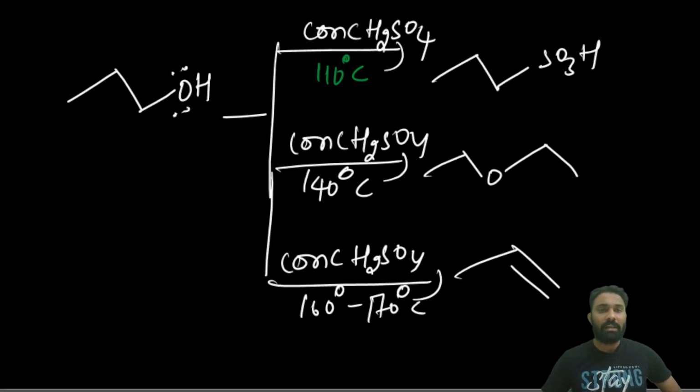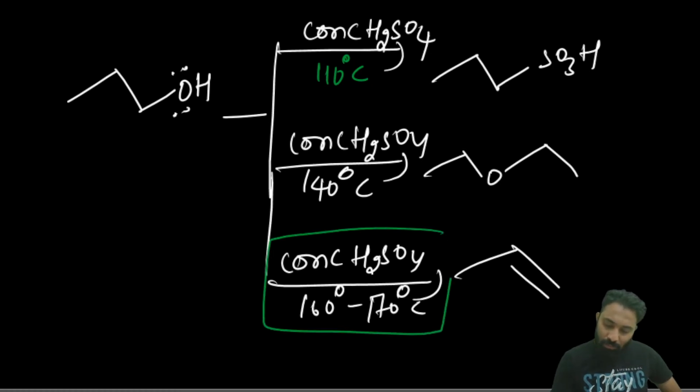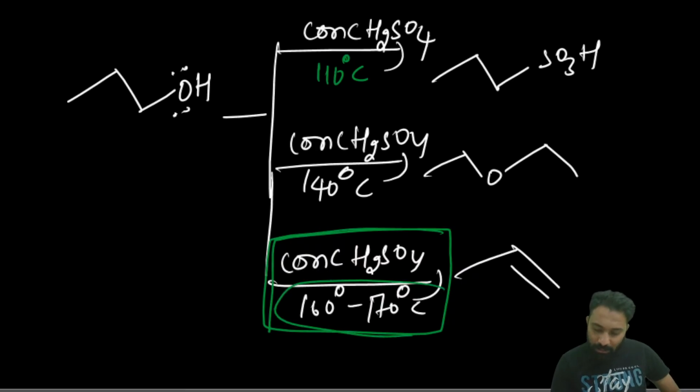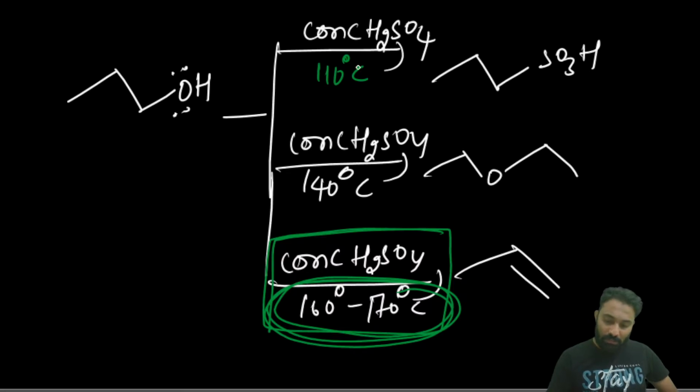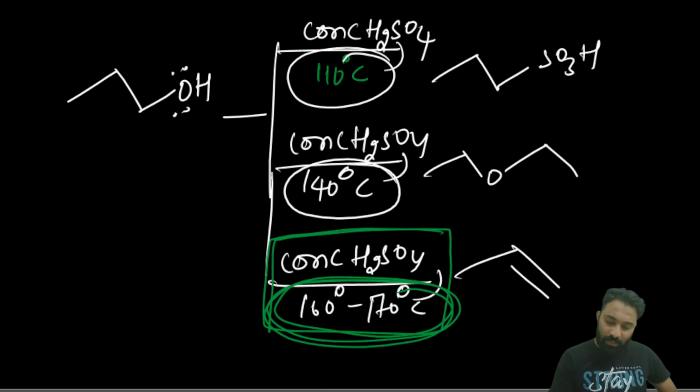This is very important, you have to remember. Concentrated H2SO4 will do the dehydration of the alcohol only at high temperatures. If 110 degrees is given, we get sulfonic acid.